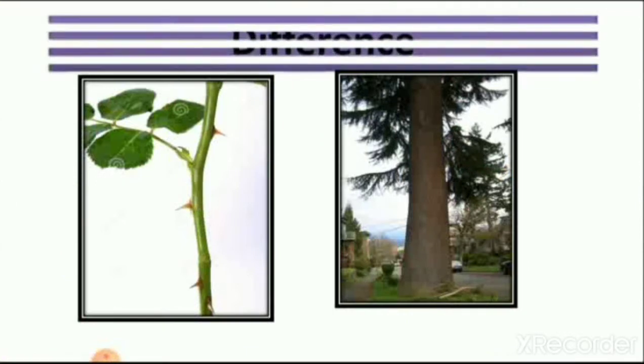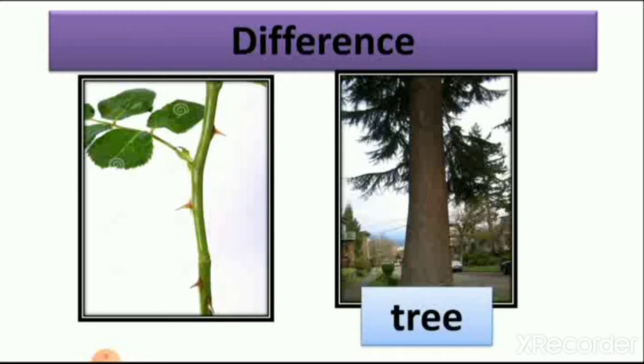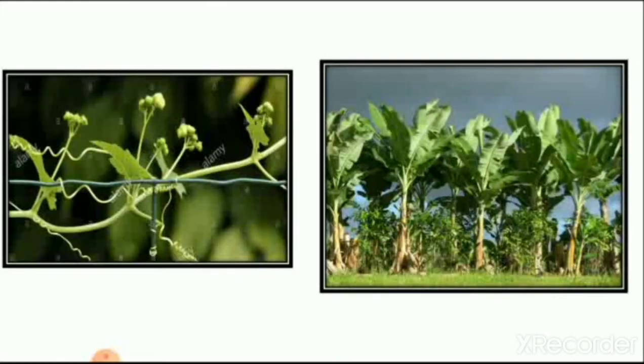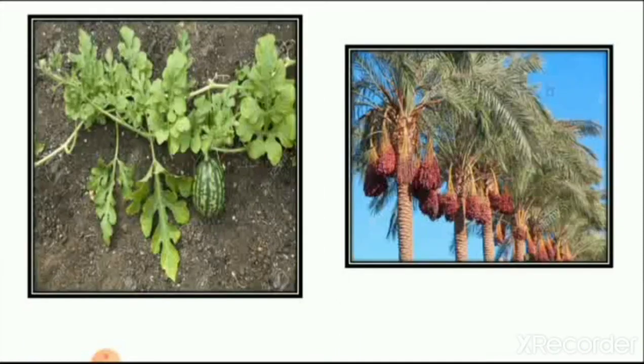Then we see the difference between a small plant and a tree. Here you can see the tree, a big plant with a big stem, and a small plant. So this is the difference between a small plant and a tree, which we learned in the previous lecture. Then we see the stem of climbers and the stem of a tree. Climbers grow with support and trees grow straight without support. So that is the difference.